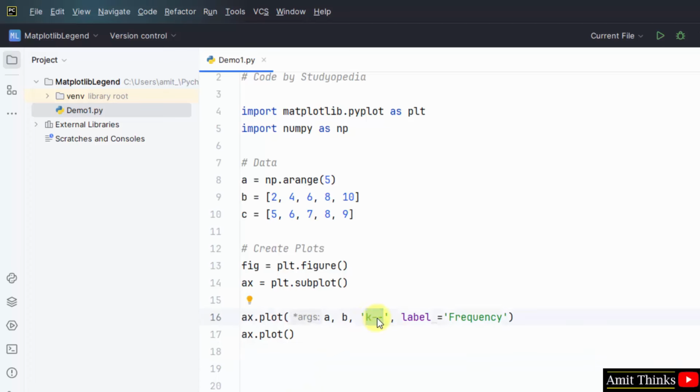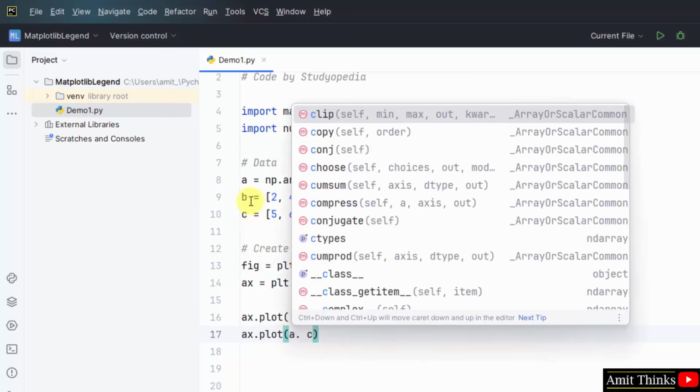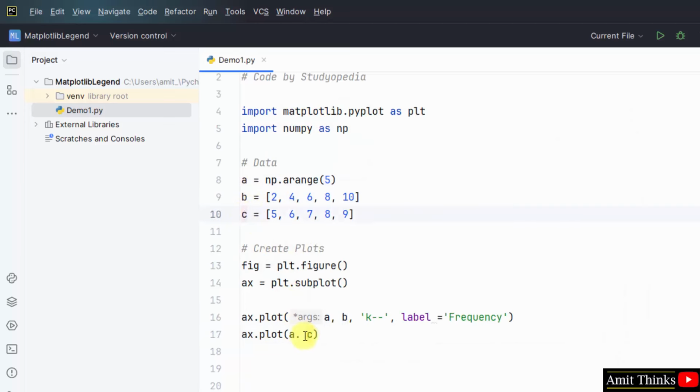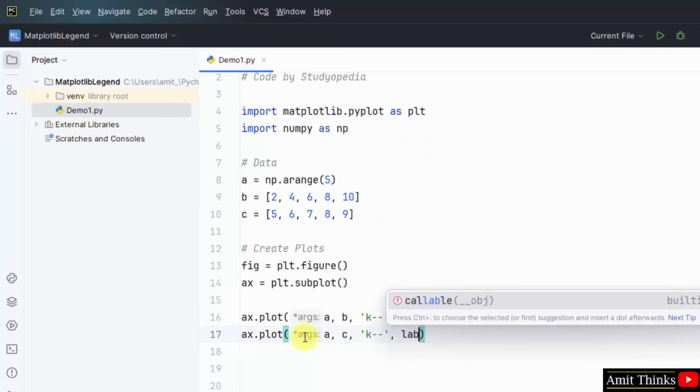This will represent a black color dashed line. This is the marker, and the label we have set is frequency. Now set for periods. So for periods we have taken a and c values. And the marker, here it is, and the label will be periods.